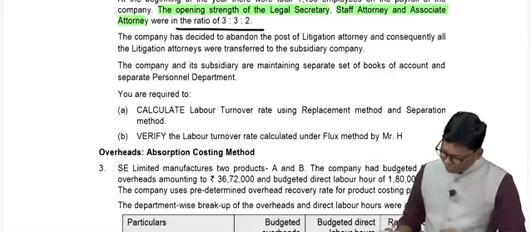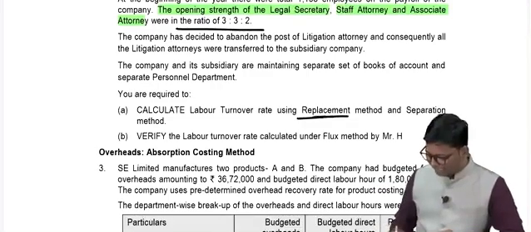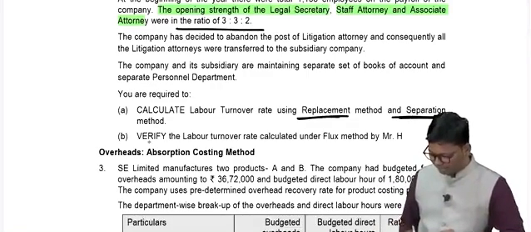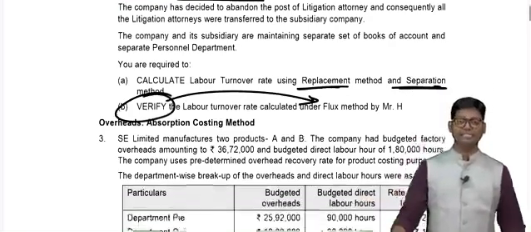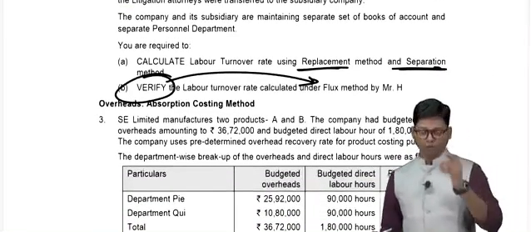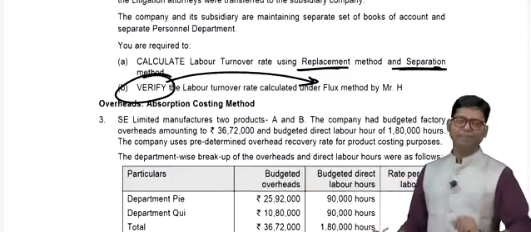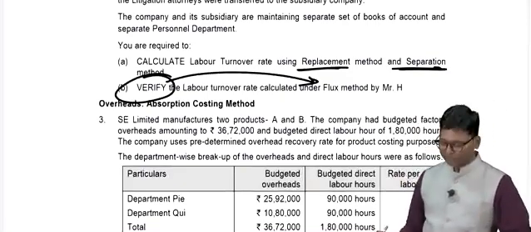You are required to calculate the labor turnover rate by using the replacement method and the separation method, and we need to verify the answer which is computed by Mr. H, trainee, by the flux method. So if you want to compute this, obviously the replacement number is required, and the separation number is required.